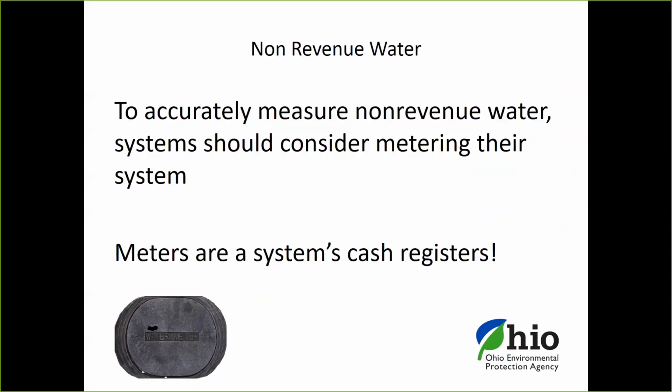And basically, we want to make sure you're accurately measuring the non-revenue water. To do that, really, you need to make sure that your system's completely metered. Just keep in mind that meters are our system's cash registers. That's the money coming in. If you're not metering accurately, or those customers aren't getting billed accurately, that's money down the drain.